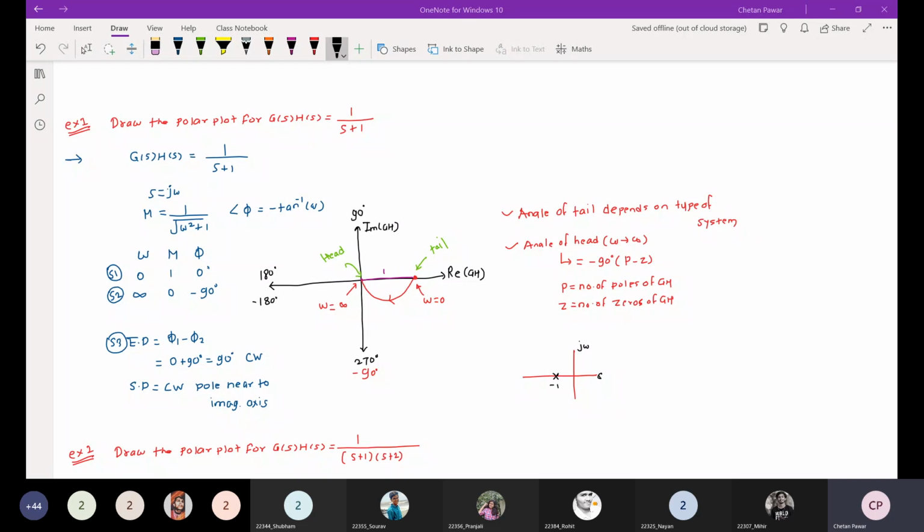Draw the polar plot for this. All of you just solve this. I will give you 3 minutes.